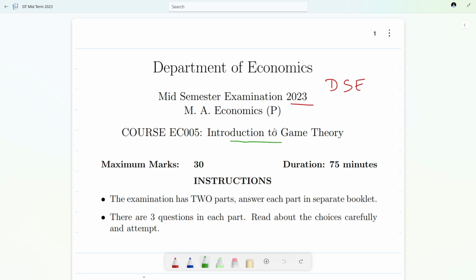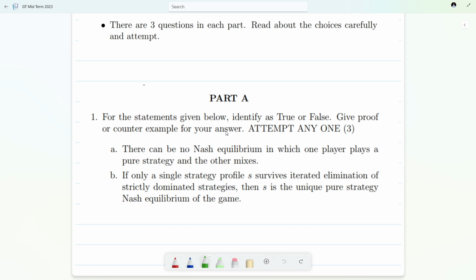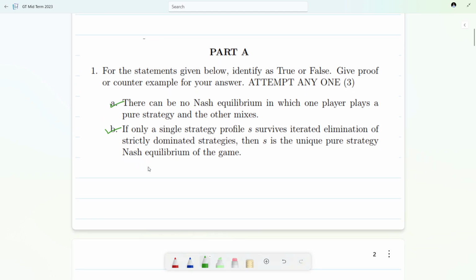Hi everyone. So in this recording I will be solving again one question from the midterm examination of game theory which was asked at Delhi University, Delhi School of Economics in 2023. So this is the question: for the given statements below, identify as true or false. Give proof or counterexample for your answer. Attempt any one. And hopefully we will attempt both the parts in this recording.